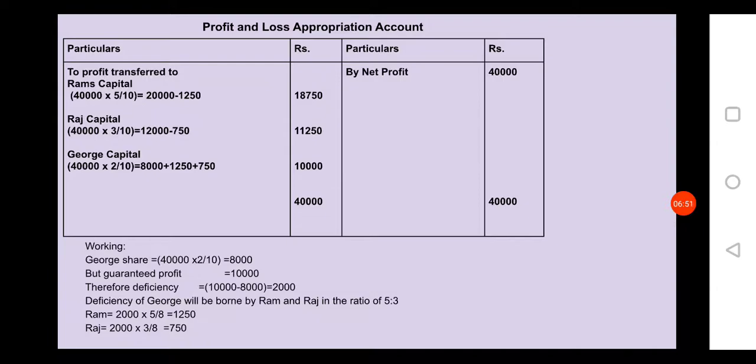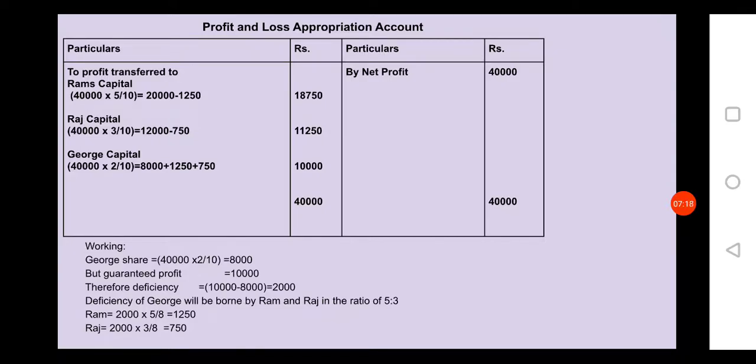Ram has to pay George 2,000 into 5/8 is equal to 1,250. You deduct that 1,250 from Ram's 20,000, and you get 18,750 in the outer column.